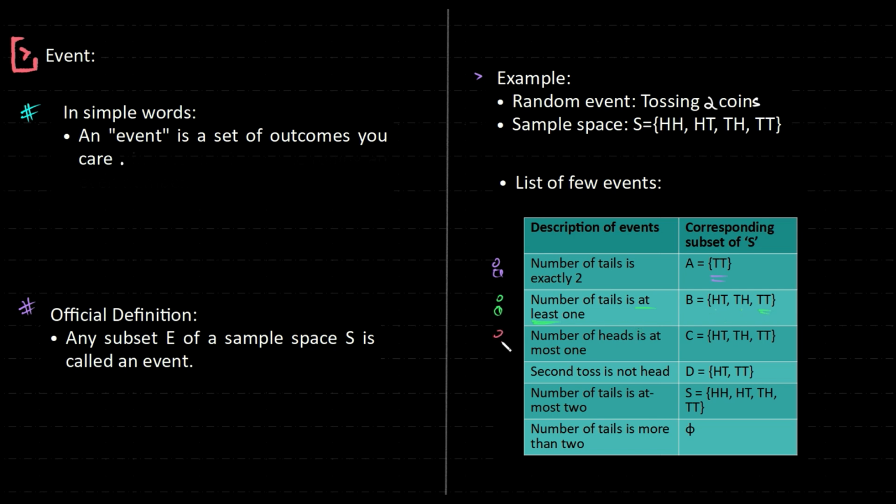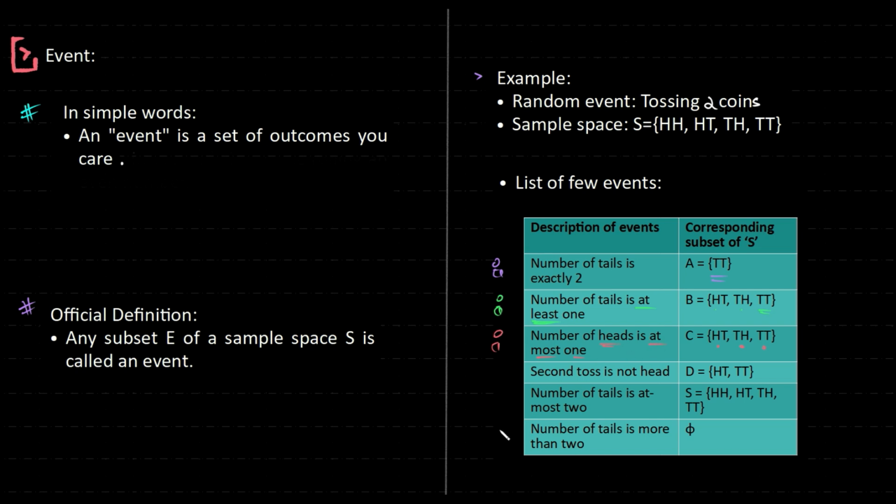A third person comes to me and tells me, I need at most 1. Number of heads is at most 1. I can't go beyond that. So our possible outcomes are head-tail, tail-head, and tail-tail. So we don't have head and head. Right? Because at most 1 is good enough, 2 is not bearable by me. More than 1 is not bearable. That's the language over here.